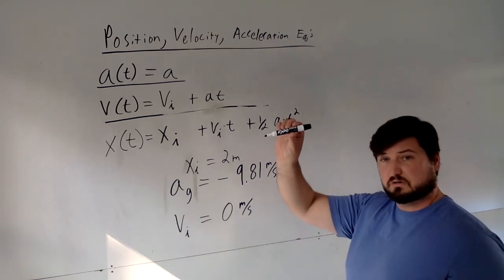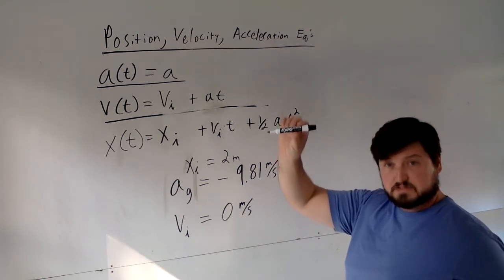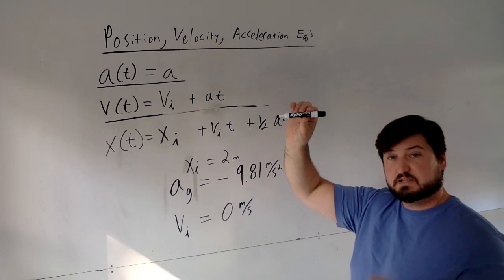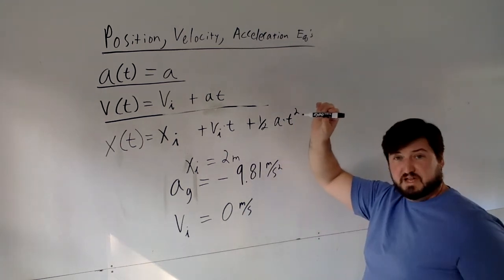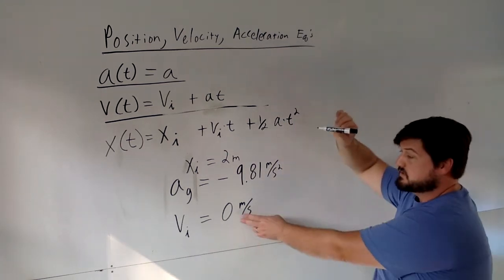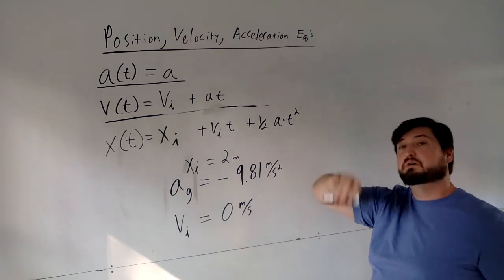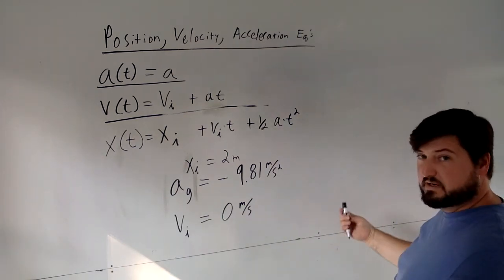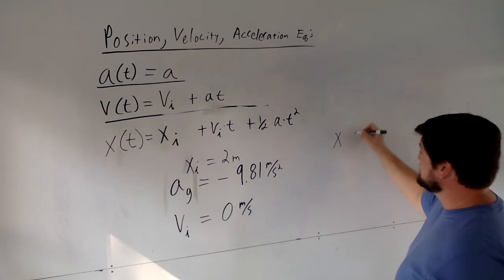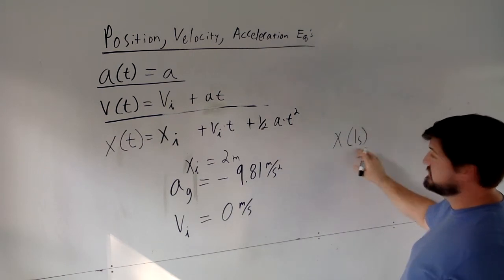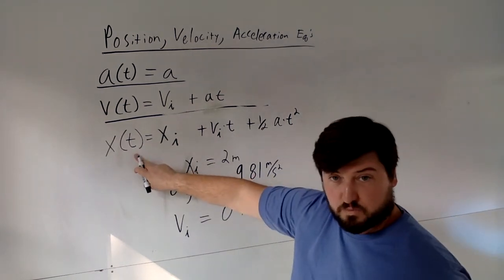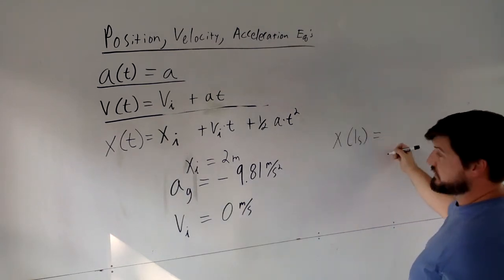So, we have a problem now. I'm going to hold this marker, and I'm going to let it fall. It starts out at 2 meters high. It starts out with a gravitational pull of negative 9.81 meters per second squared, and it starts out with a velocity of 0. So let's take a look. What do we want to find out? Well, if we want to figure out where it's going to be after 1 second, or x final after 1 second, we need to know our initial position, right?